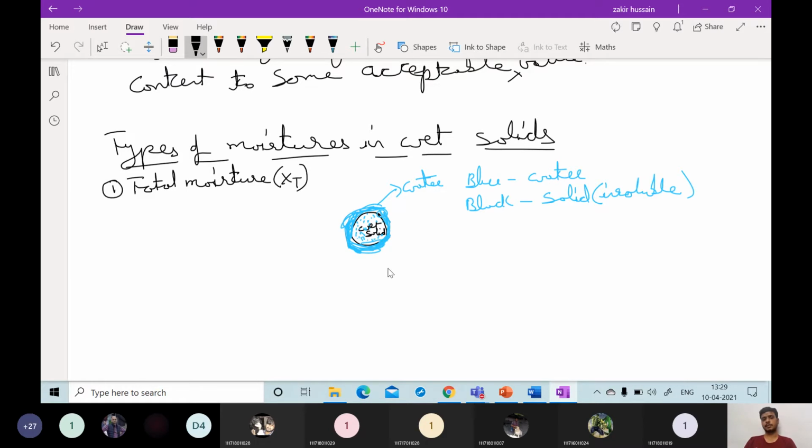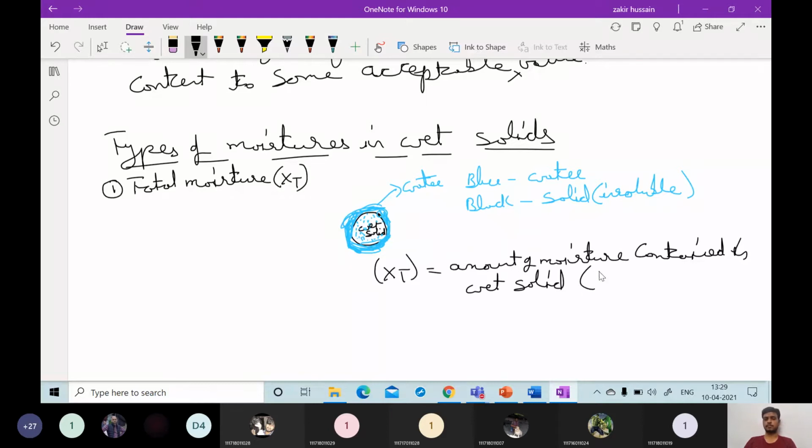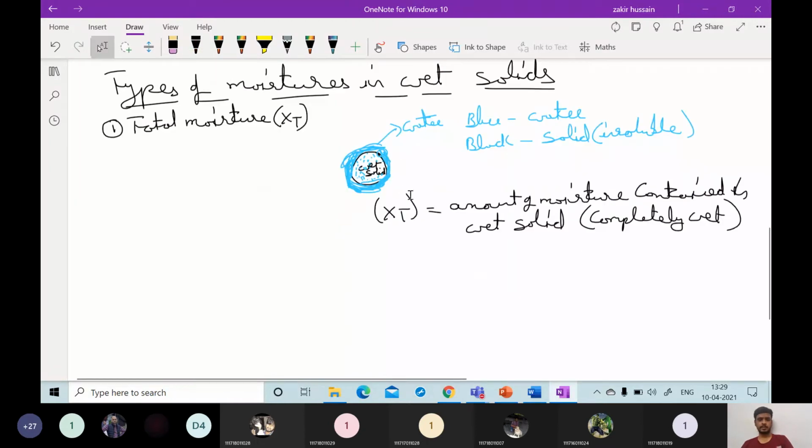Total moisture content is nothing but the amount of moisture contained in the completely wet solid. The amount of moisture content in the complete wet solid is called the total moisture content.